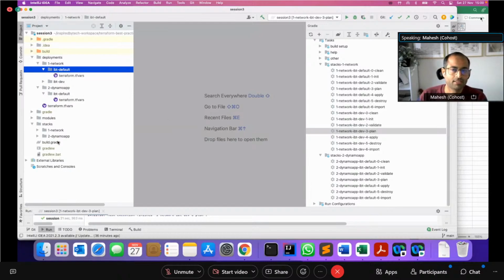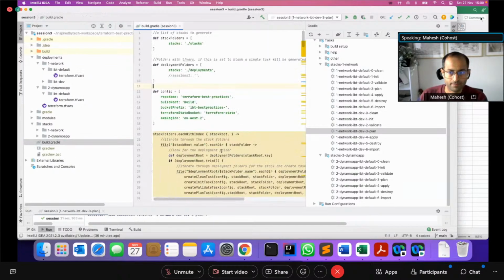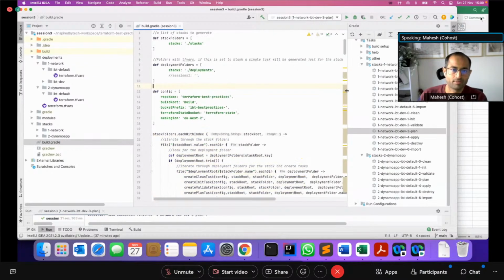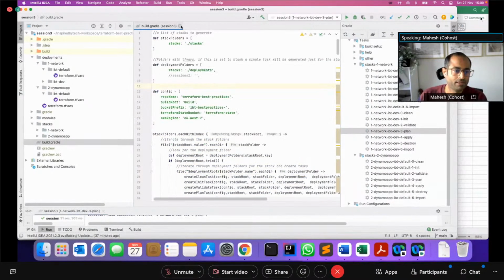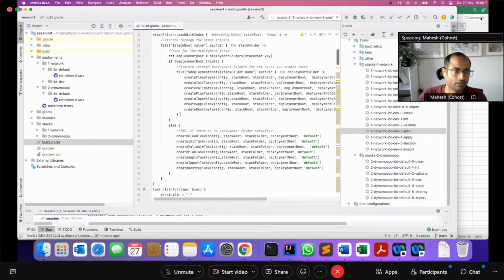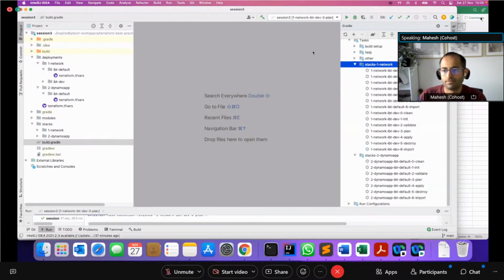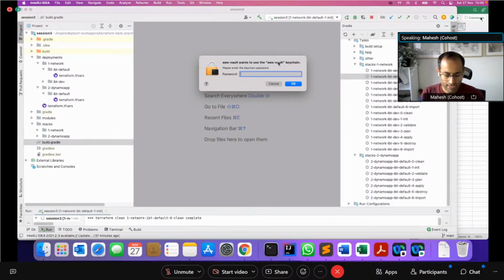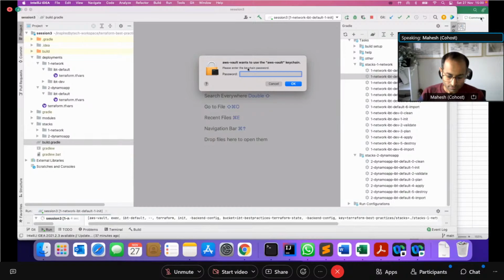What I've done in my case, and there are many ways of doing this, I'll cover some other aspects of doing this, is I have a Gradle build, which runs through all of these recursively and creates targets for me. If you look at this, for every stack, it creates a list of targets. If you've seen the first session, you've got Terraform init, plan, apply. These are the stages. So this allows me to run a particular target directly without having to type the whole command every time.